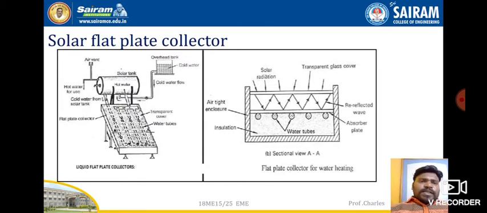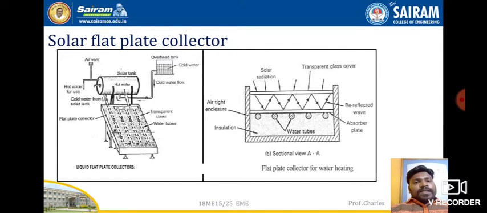If you look at the solar flat plate collector, this comes under renewable energy, because this can be reused. Solar energy will not be completed or over or eradicated, because every time the sun's energy is available, we can make use of the sun's radiation, and we can use this resource.